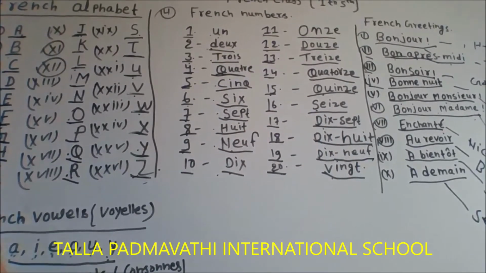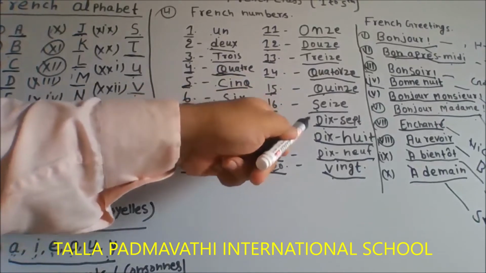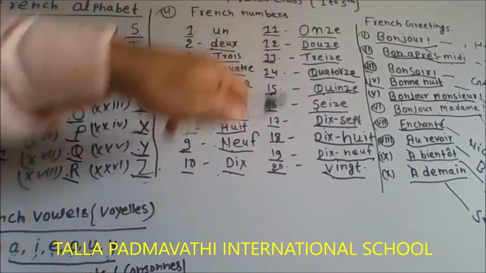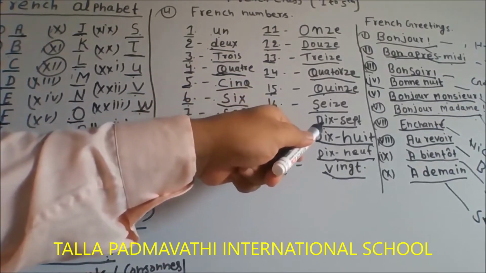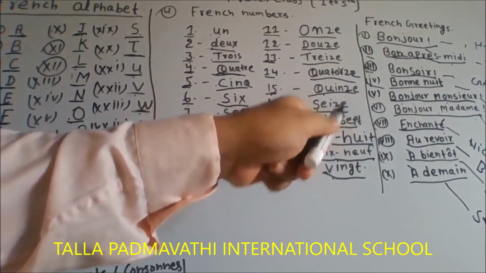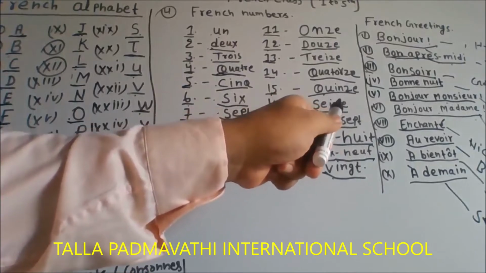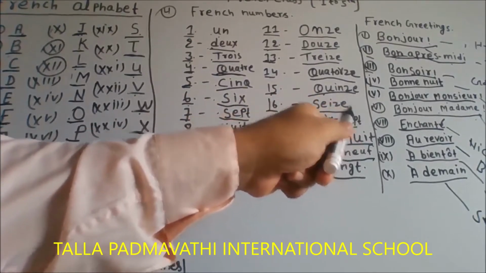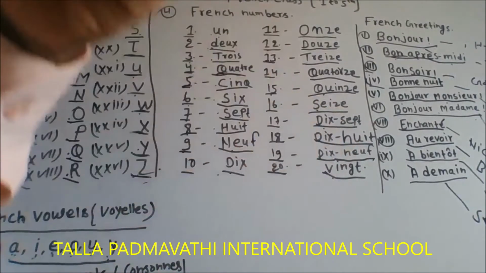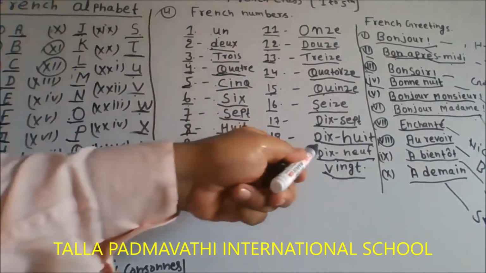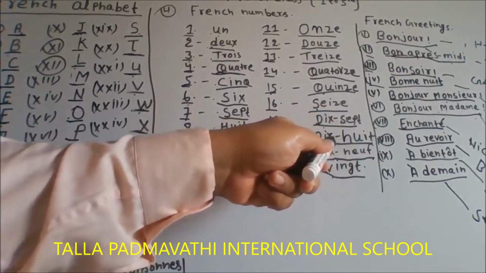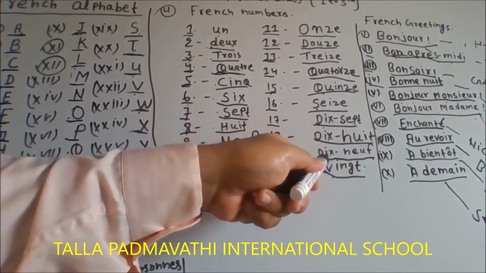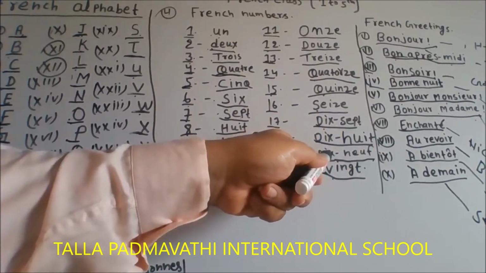Here we can find 17. Why is 17 different from other numbers? Because for 17 we use 10 plus 7. So this is dix-sept. 18 is the same, 10 plus 8. So this is dix-huit. 19 is also the same, 10 plus 9.